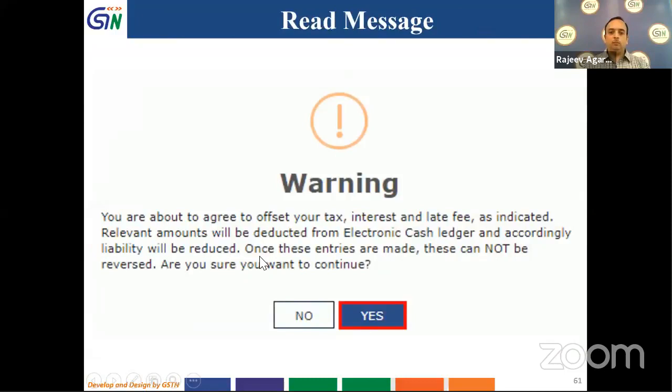A message comes up. It says that I am offsetting my tax, interest and late fee liability. Then the amount will be deducted from the electronic cash ledger. Whatever amount is shown in the previous screen will be deducted from my electronic cash ledger and my liability will be reduced. Further, it says that once entries are made, these cannot be reversed. So do you want to continue? Since I want to do all these things, I will click on yes.